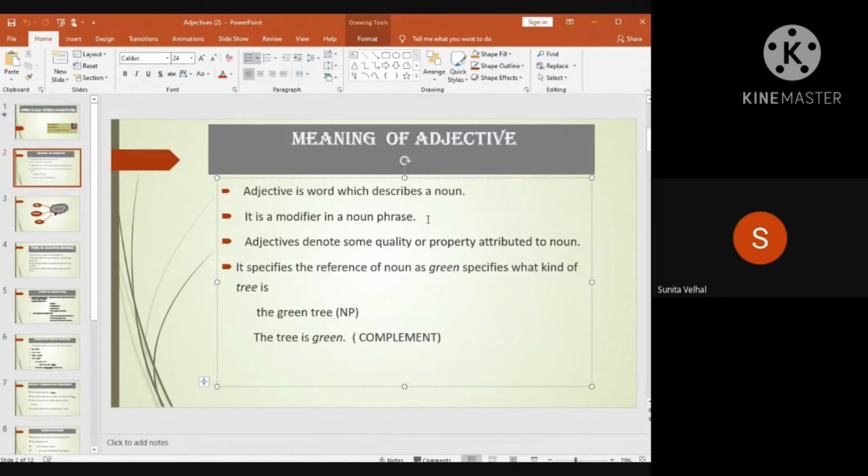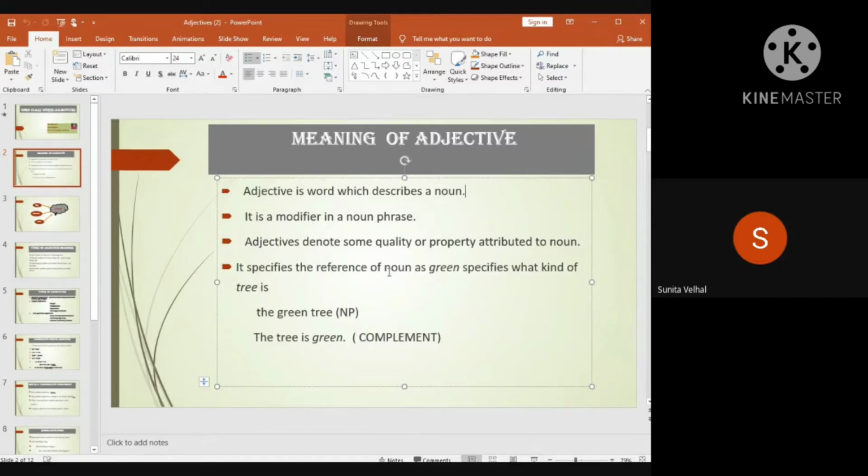So all these words, famous, angry, rich or handsome, are modifiers of that noun. They tell us more about that noun. So an adjective is a word which describes a noun, which tells us more qualities of that noun. Adjectives denote some quality or property attributed to a noun.